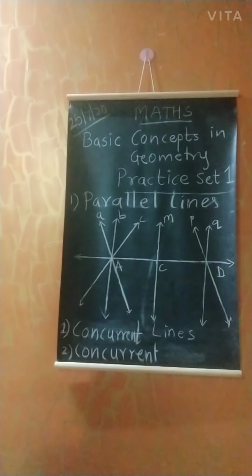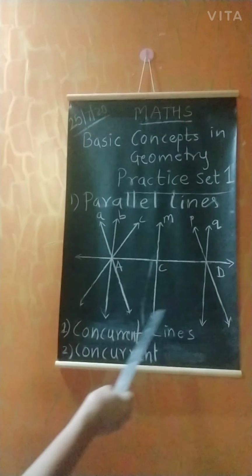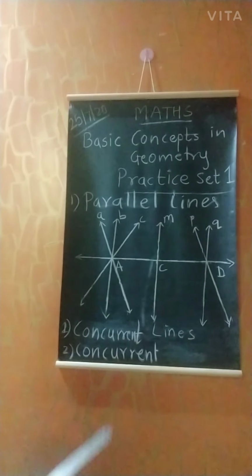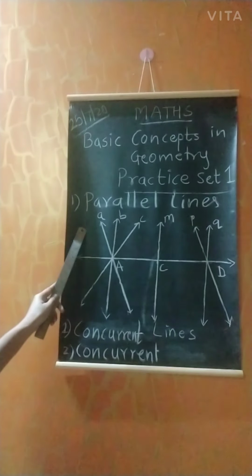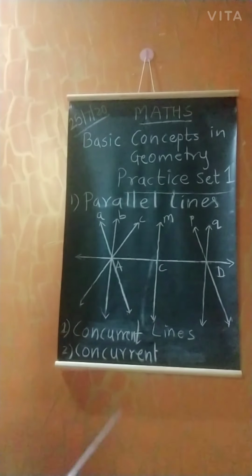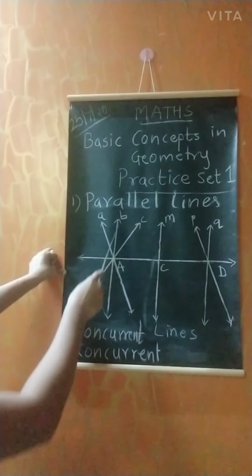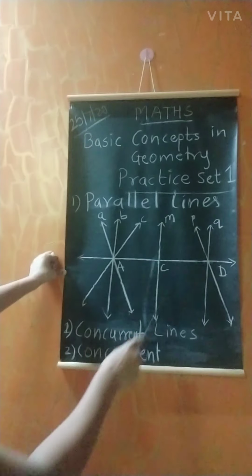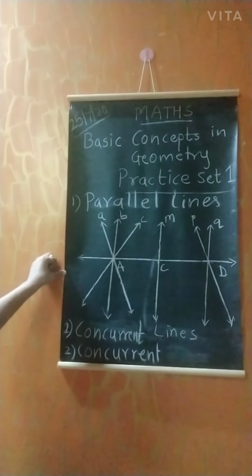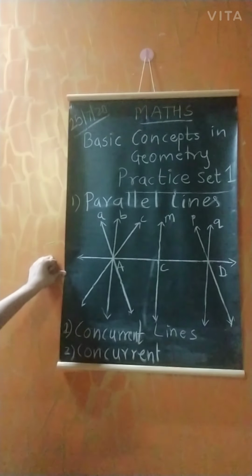Now move to the next and last question of this exercise. You have to observe this figure which I drew, and by observing this figure you have to write some answers. See, first is parallel lines. In this, which are the parallel lines? See, if you have observed line B, line M and line Q, when I extend these three lines, they never intersect each other, and that's why these three lines are parallel.